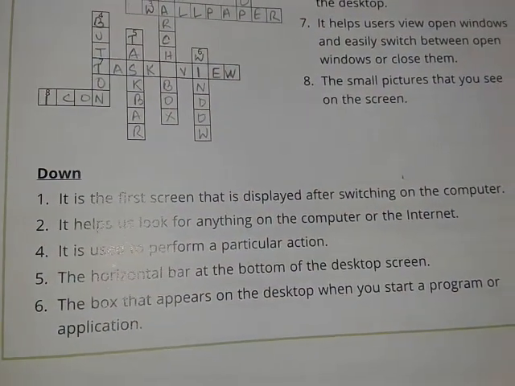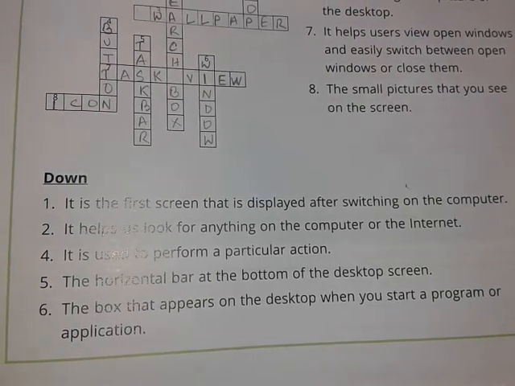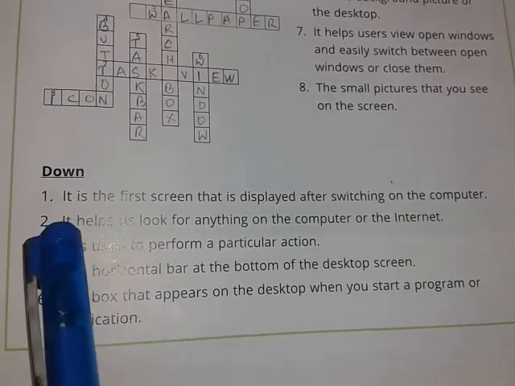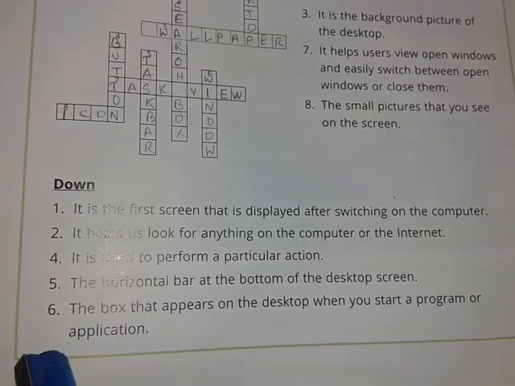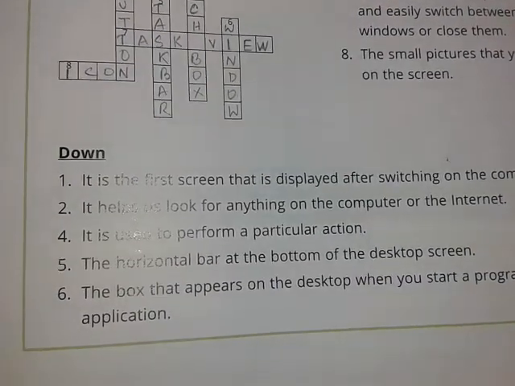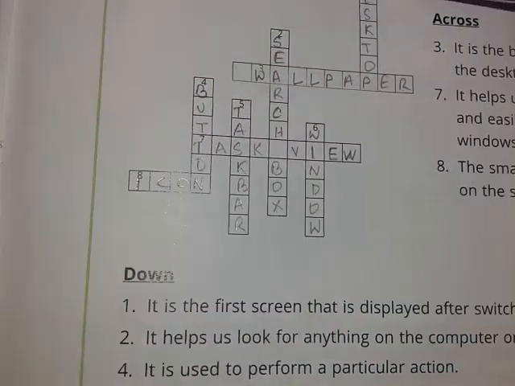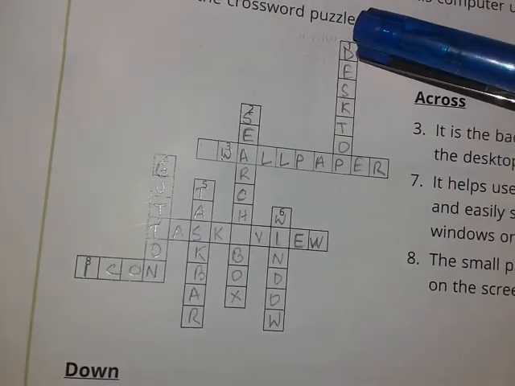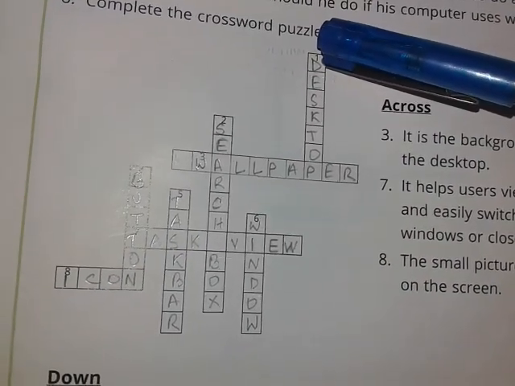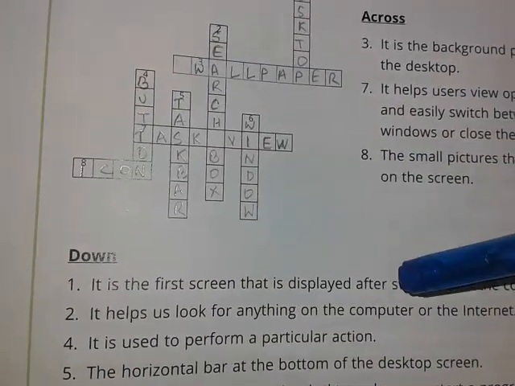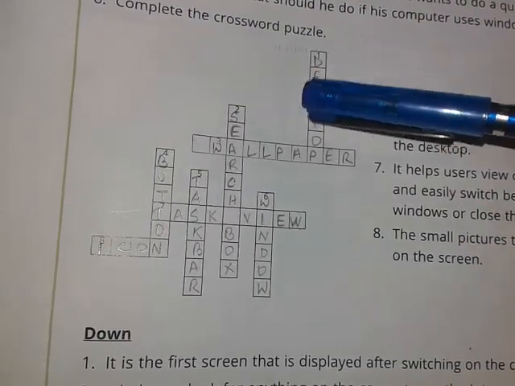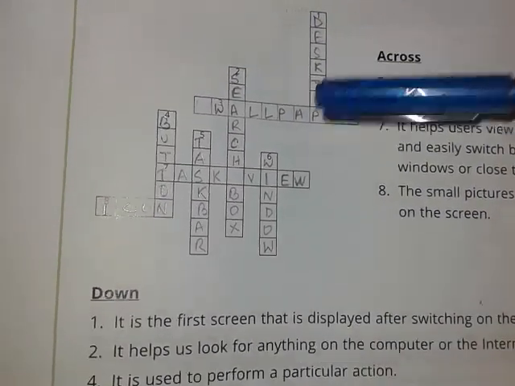Now let us start reading the statements, and we will write the answers. The first one, down. We have to find out where number 1 is given. Number 1 is given in this box, children, which means the answer to this statement will be written up down.